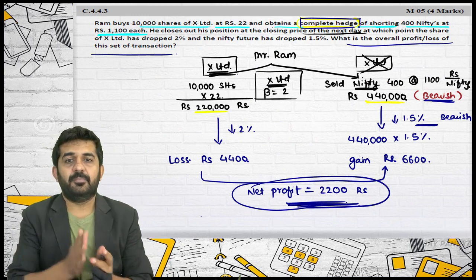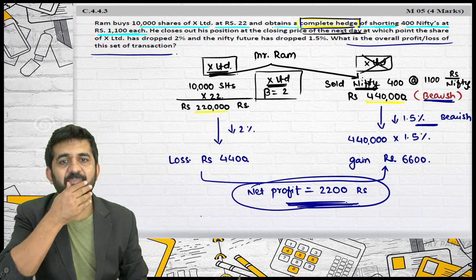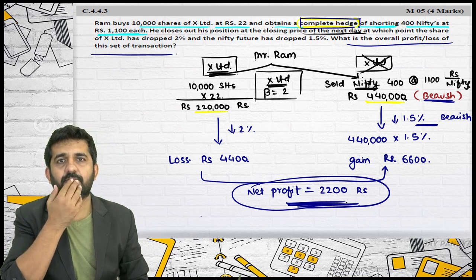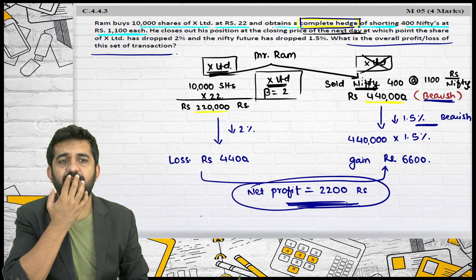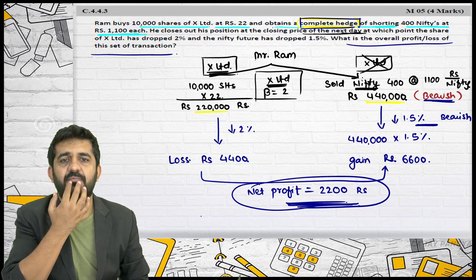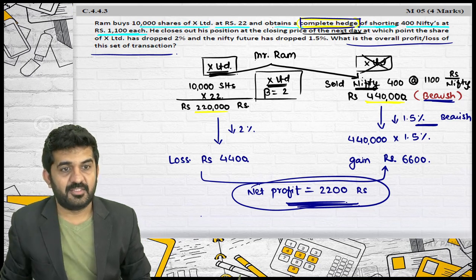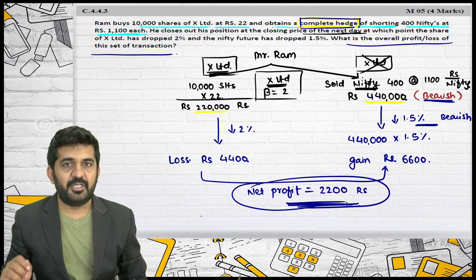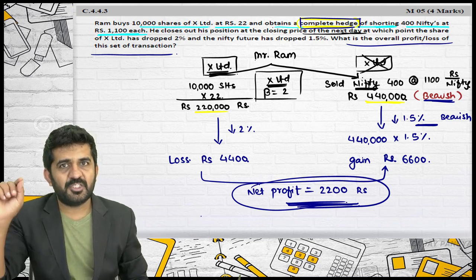What is the problem? Because the market is falling by different ratios, 2% and 1.5%. So the different 0.5% that you are comparing with beta will be a profit rather than a complete hedge. Exactly. Is it alright? So beta should be included.